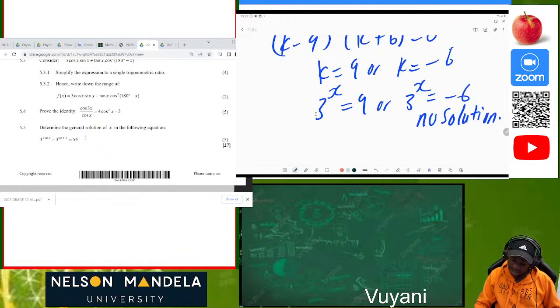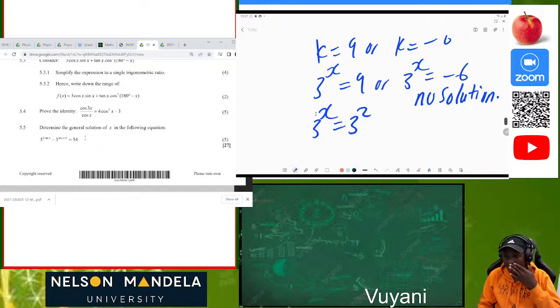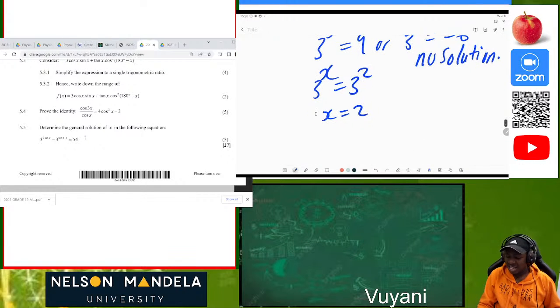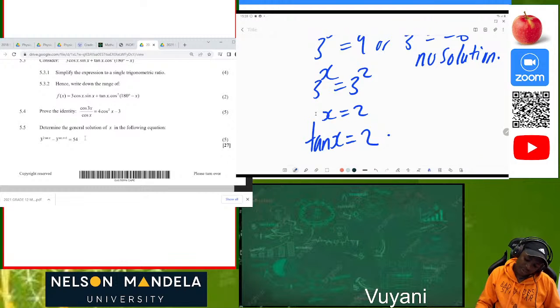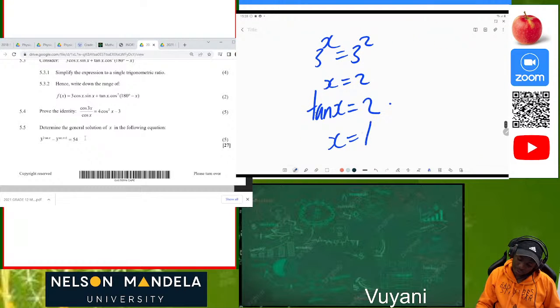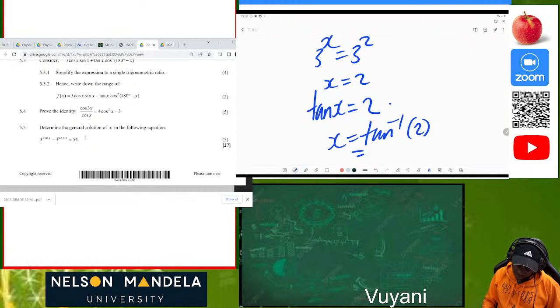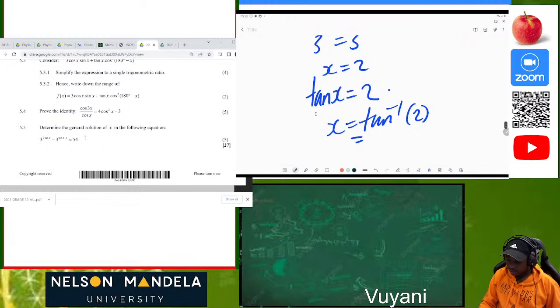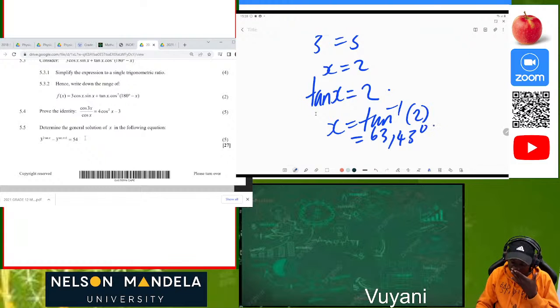Now we can solve this. 3 to the power x is equal to 3 to the power 2, because 9 is the same as 3 to the power 2. Then our x is now equal to 2. What was our x initially? Our x was tan of x. So tan of x is equal to 2. Then x is equal to tan inverse of 2. Then you use your calculator, and your angle will be 63,43 degrees. So this will be x.